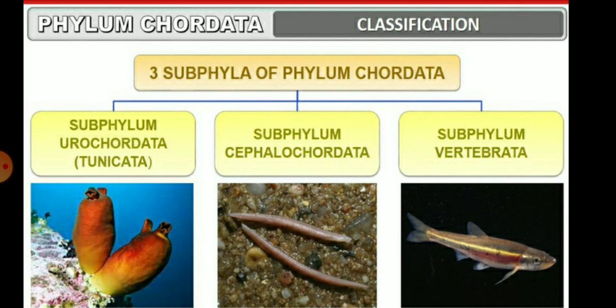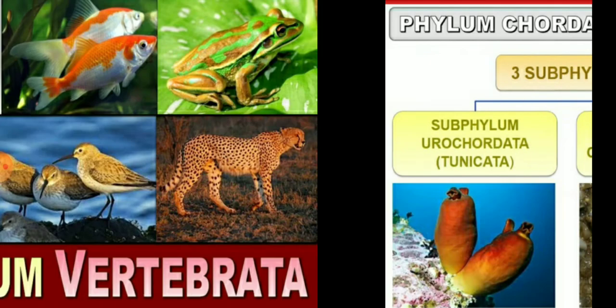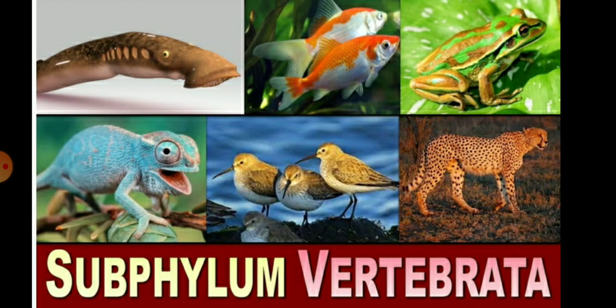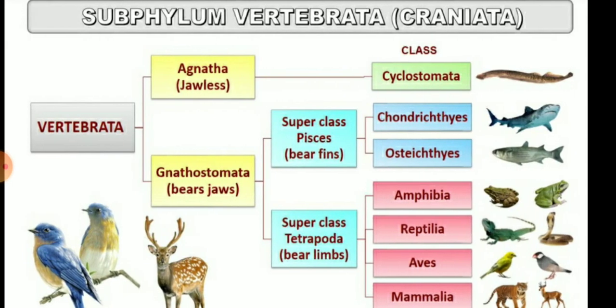So children, there are mainly three subphyla of the phylum Chordata. The first subphylum is Urochordata, meaning Tunicata. The second subphylum is Cephalochordata, and the third subphylum is Vertebrata. We can briefly discuss Vertebrata because it is a very vast subphylum, and Vertebrata is again divided into two parts, Agnatha and Gnathostomata. Agnatha means jawless animals, and Gnathostomata means having jaws.